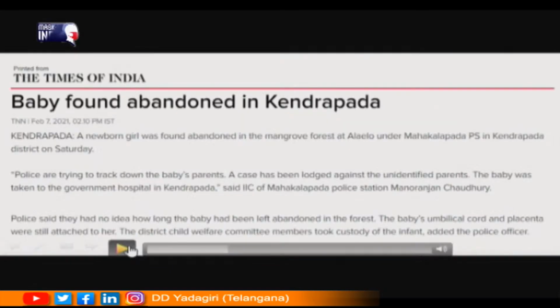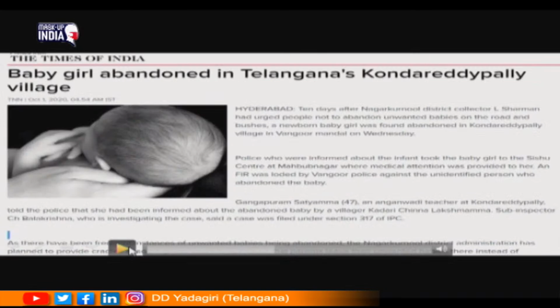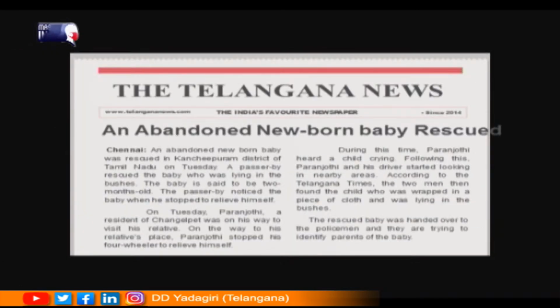Look at this picture. Dear children, this is another news report, and the news report says a baby found abandoned in Kendrapada, which is located in the Karnataka state. Look at the title and the subtitles of this news report. This is yet another report which says that a baby girl abandoned in Telangana's Kondareddipalli village, and the baby was rescued by the residents of that particular place. Dear children, now let us look at the details of another news report. An abandoned newborn baby rescued.